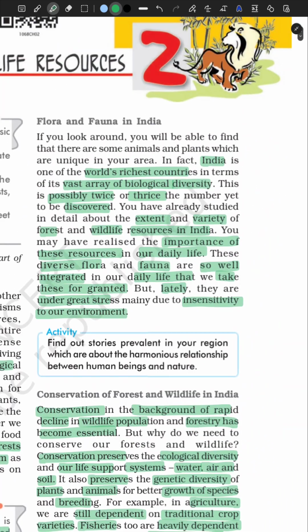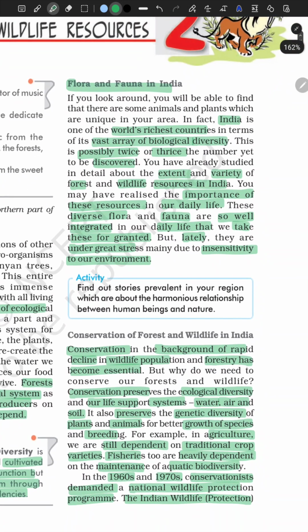So moving on, we need to get to flora and fauna in India. When you speak in geography, there's a fact: when you get nearer to the equator, you get many diverse flora and fauna, right? Because from the north tip of India to the south tip of India, you can see a lot of diversity in flora and fauna, right?